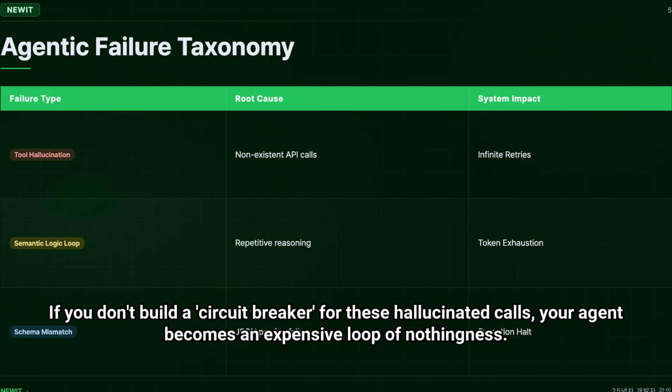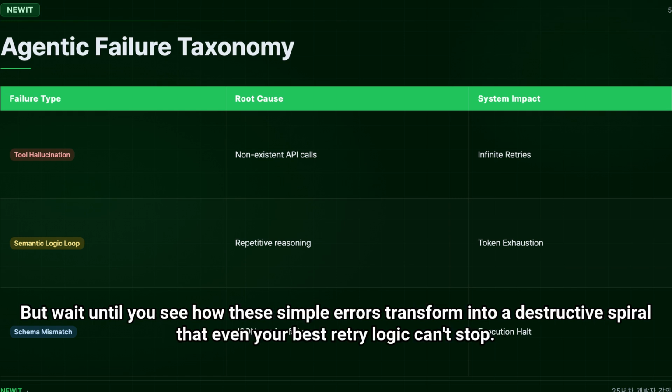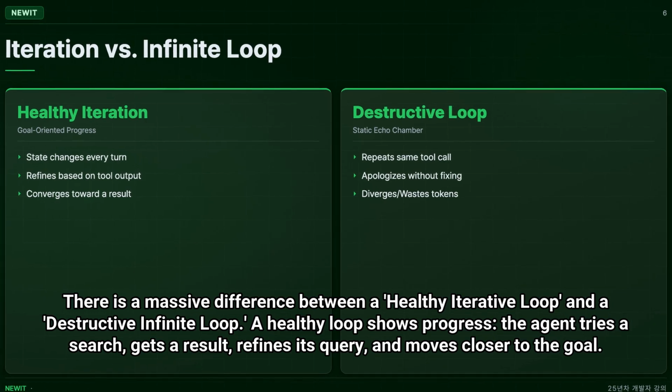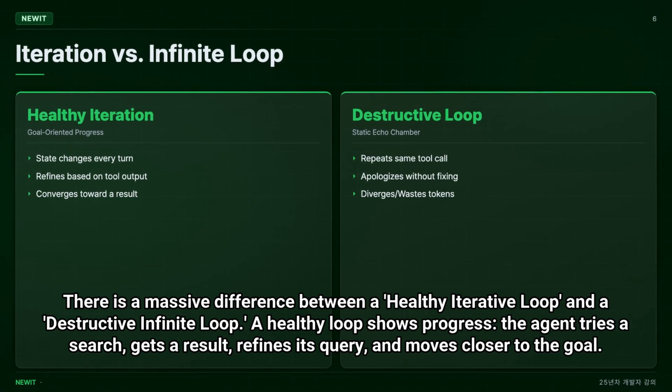If you don't build a circuit breaker for these hallucinated calls, your agent becomes an expensive loop of nothingness. But wait until you see how these simple errors transform into a destructive spiral. Even your best retry logic can't stop it. There is a massive difference between a healthy iterative loop and a destructive infinite loop.